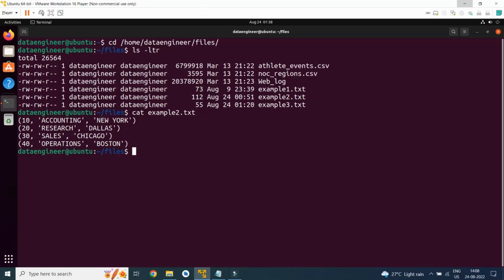Here you can see curly brackets, open and close, with single quotes around accounts and New York. Same for the other lines. So these are the four lines we will be using for our data set.